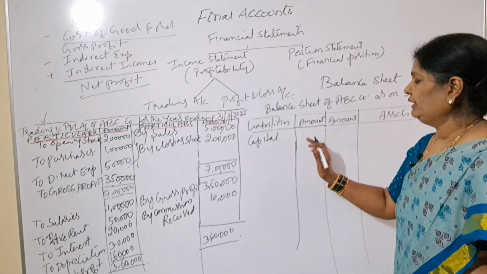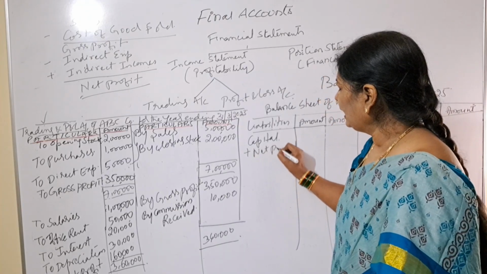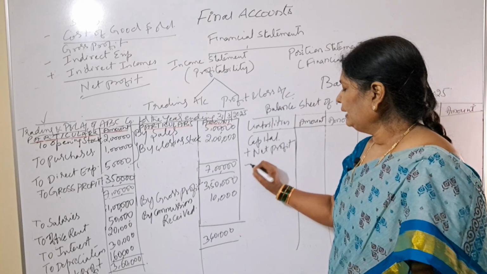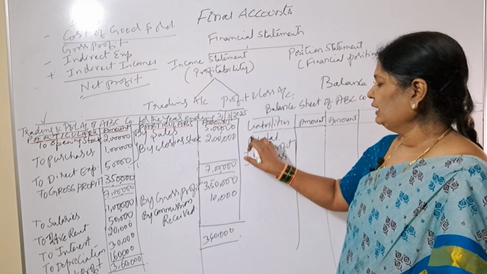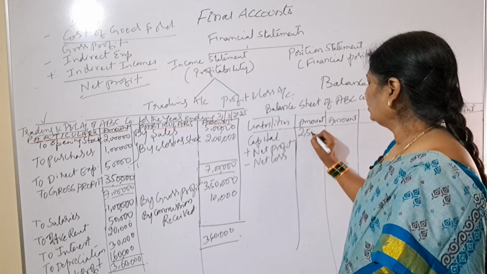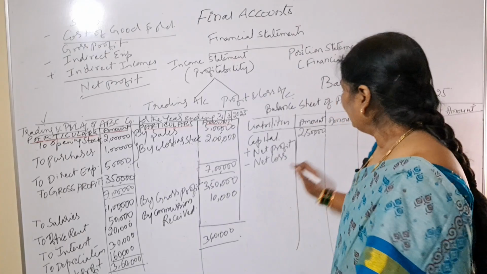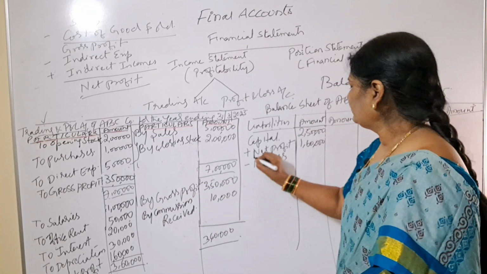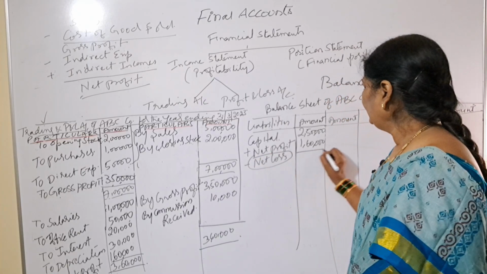So here first we'll take capital, and to this what do we have to add? Net profit. Suppose if you have a net loss, we will deduct the net loss. But here we have net profit, so we should add. Say the capital is 2,50,000, right? And what is our profit? 1,60,000. And suppose if you have any drawings also, we will take them here.